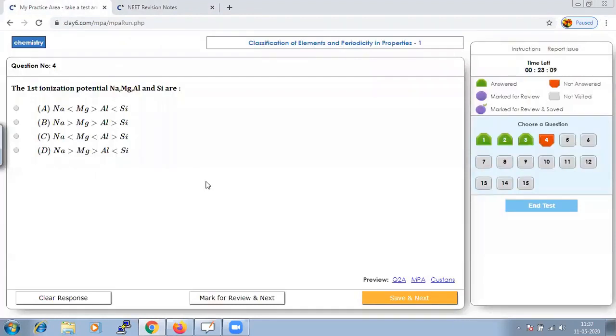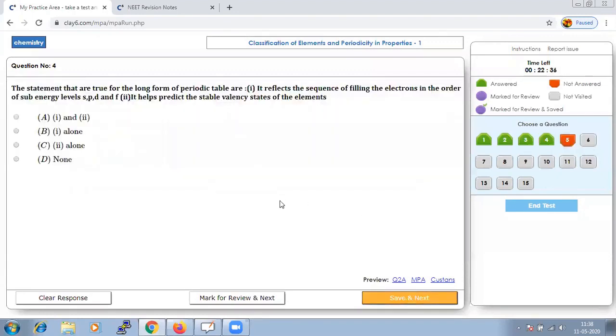Magnesium is having higher ionization energy compared to aluminium, because magnesium will have a stable electronic configuration with a completely filled 3s orbital, whereas in aluminium, if you compare, the 3p orbital will be incompletely filled. So you can conclude that option A should be right, because we know magnesium is greater than aluminium. Let us save and go to next.